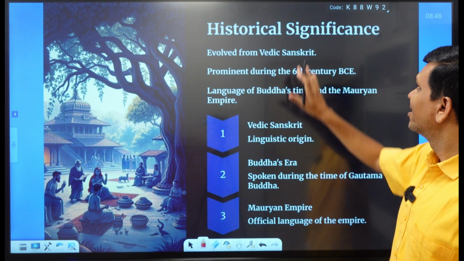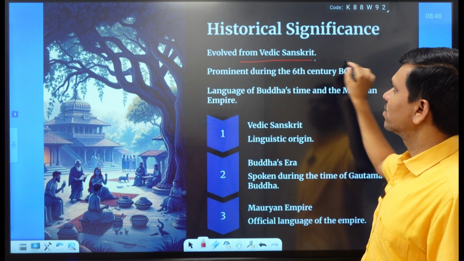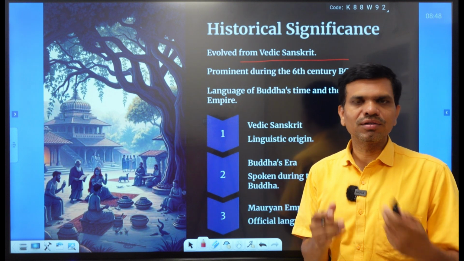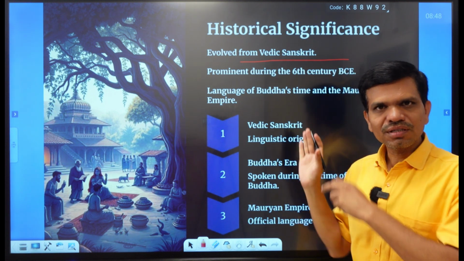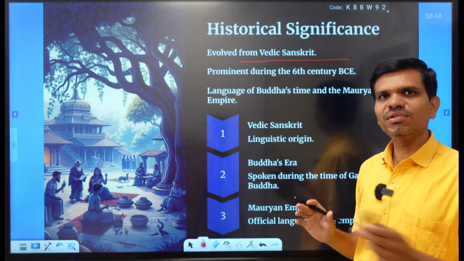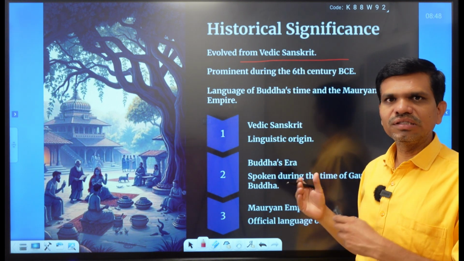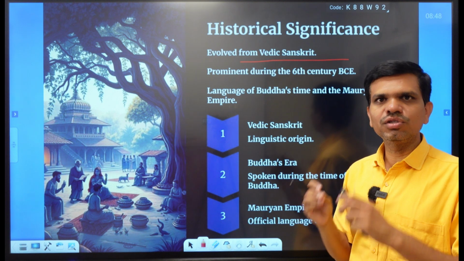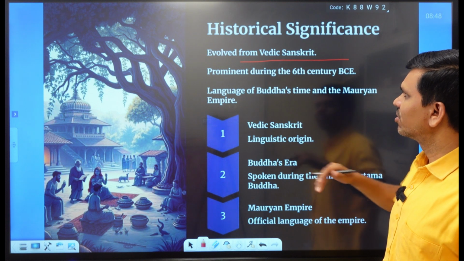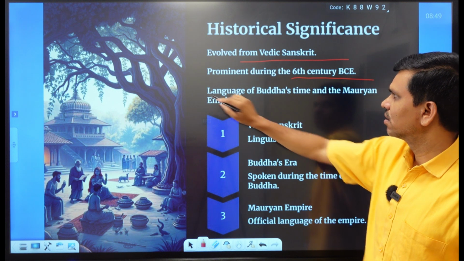Next, here we have the historical significance of Magadhi, and we find that it evolved from Vedic Sanskrit. Many of the languages in India are derived from Sanskrit. Sanskrit is the fundamental language from where we find different types of languages originated. There are some thinkers who consider Sanskrit the oldest language in India, and from this language many languages emerged. Magadhi was prominent during the 6th century before Christ, as we have seen, and this is very important.